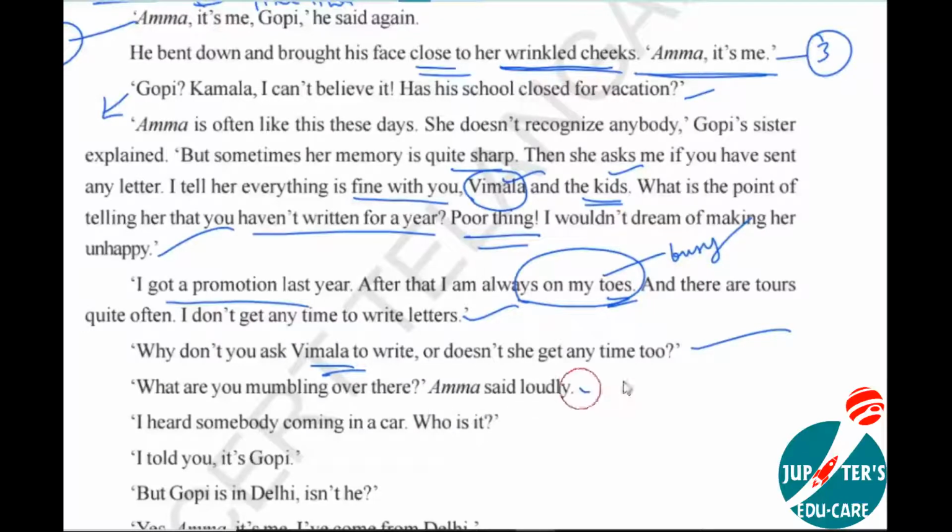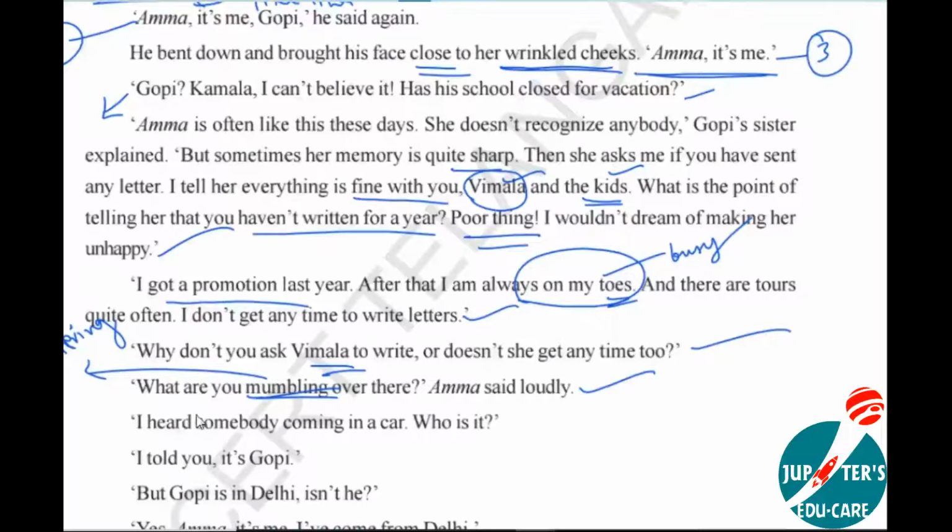What are you mumbling over there? Amma said loudly. Are they really mumbling over there? Mumbling means speaking in a low voice, or else we also say muttering. Muttering is also speaking in a low voice. What are you mumbling over there? They're not mumbling, they're speaking louder. Vimala is not getting time. Like that, she's giving a reverse question to Gopi.